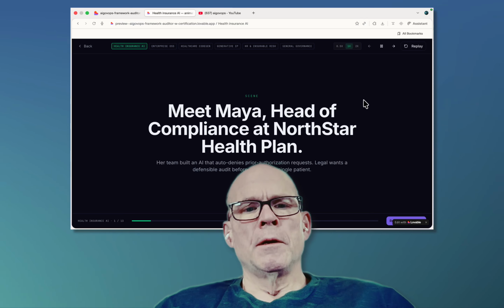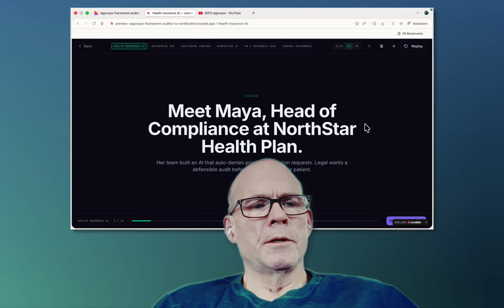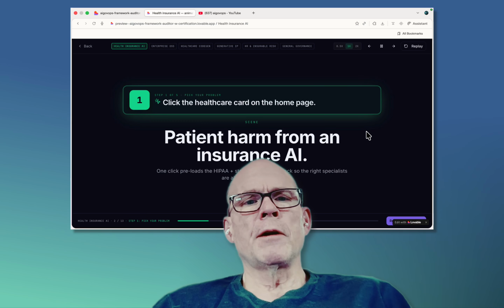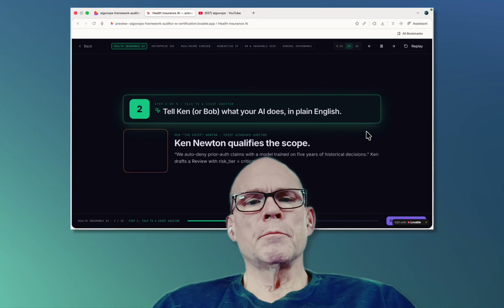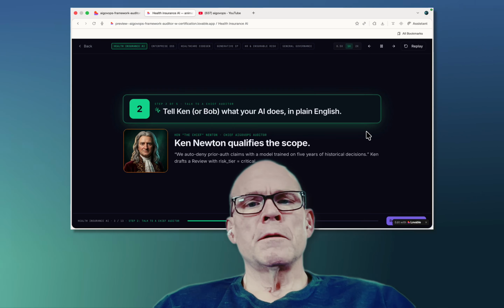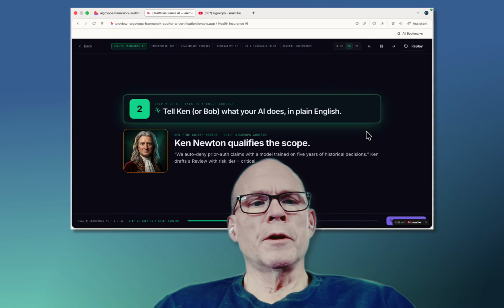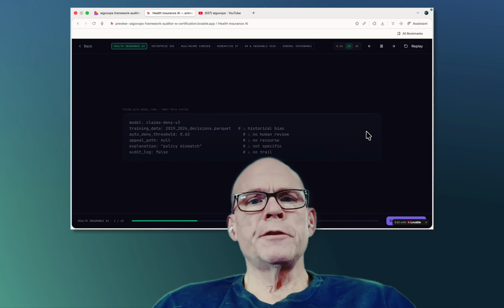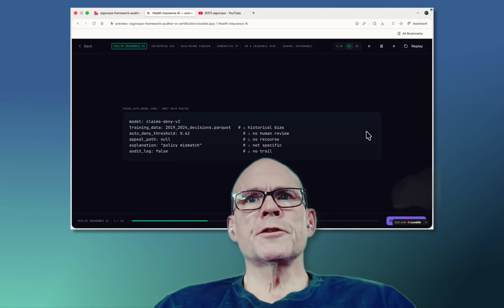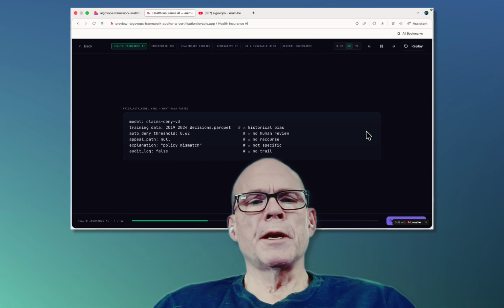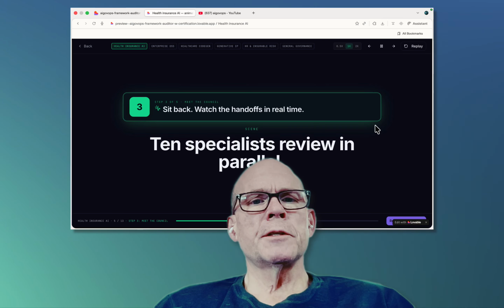So this is someone who is trying to figure out what the risk is. This is going to be the patient harm from insurance. You're going to submit this to one of the agents. So Ken and I are the first agents. Then you're going to submit a YAML file. So your developers will add this as part of their AI development process.